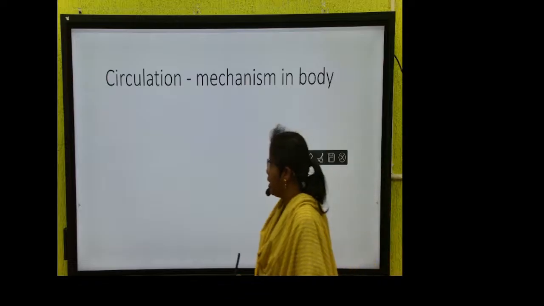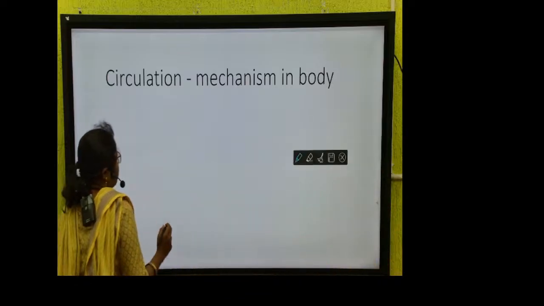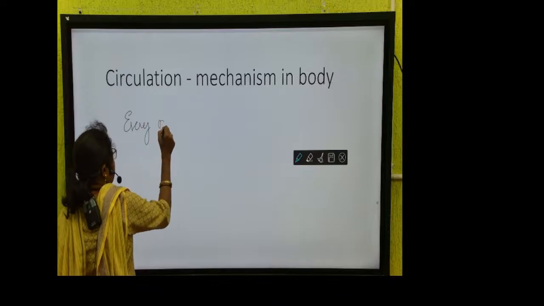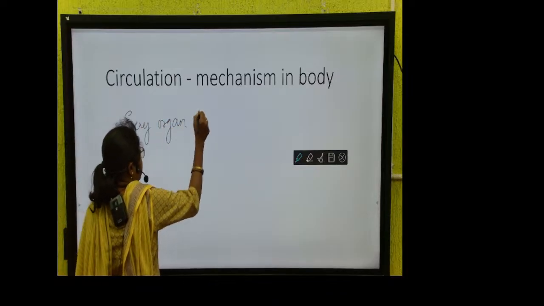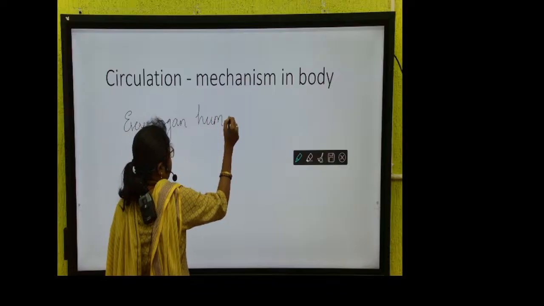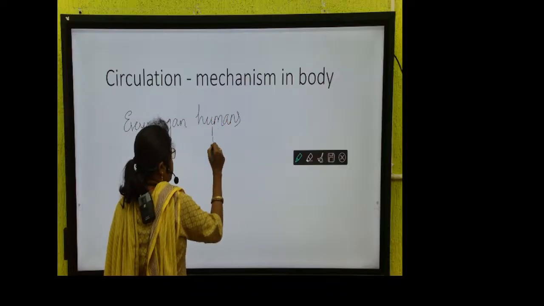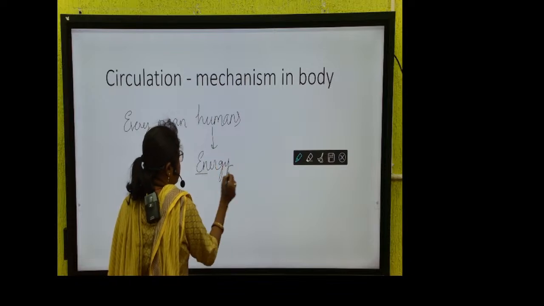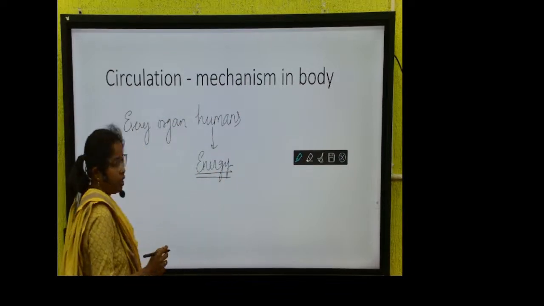See here, what is the mechanism behind it? Every organ of the human body needs what? It needs energy. And where does this energy come from? It comes from glucose.